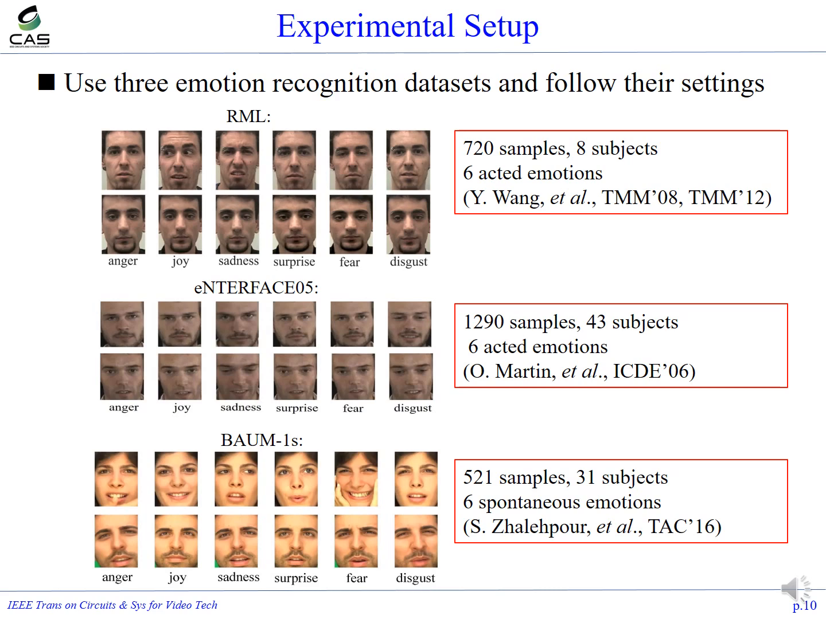For the experiments, we use 3 emotion recognition datasets and follow their settings. Those 3 datasets contain 6 emotion labels: anger, joy, sadness, surprise, fear, and disgust. The RML and eNTERFACE'05 datasets contain acted emotions, and the other, BAUM-1s, contains spontaneous emotions. Therefore, BAUM-1s could be more challenging.